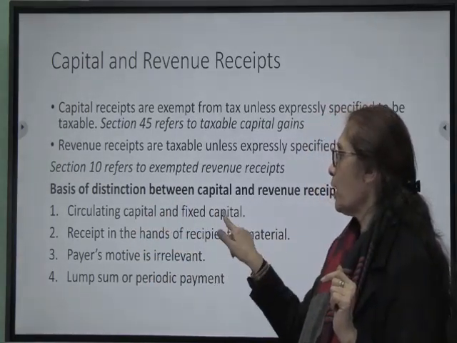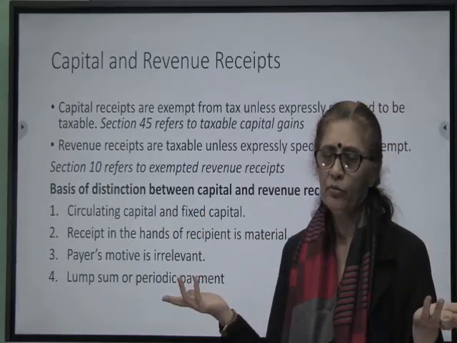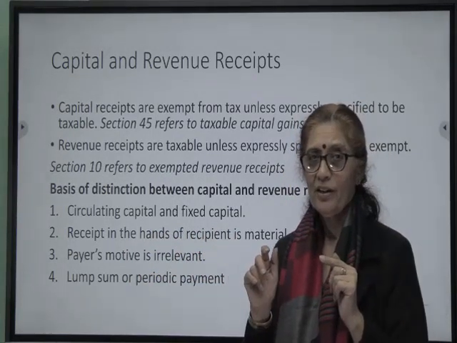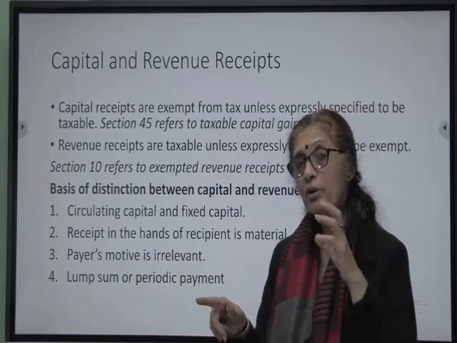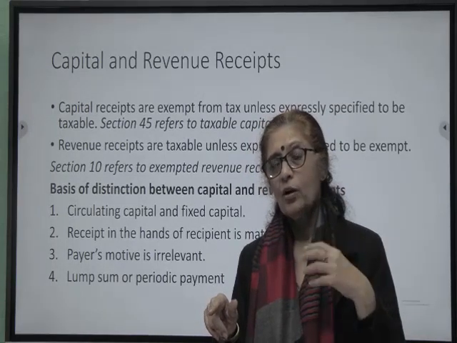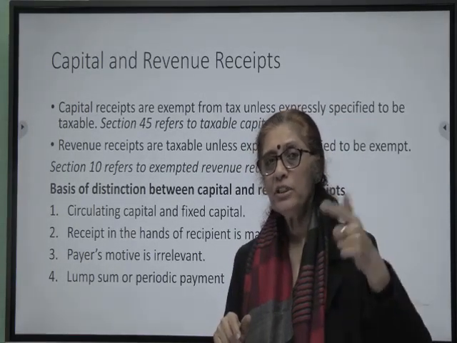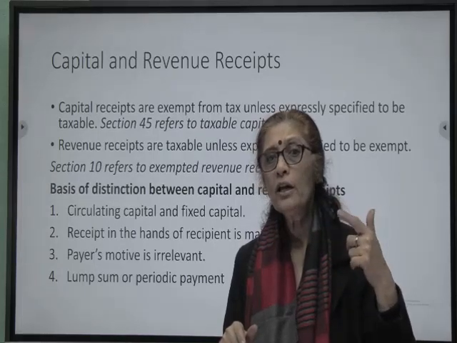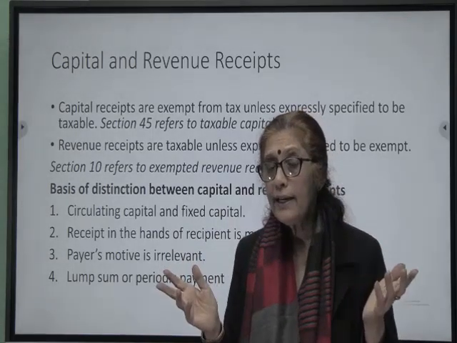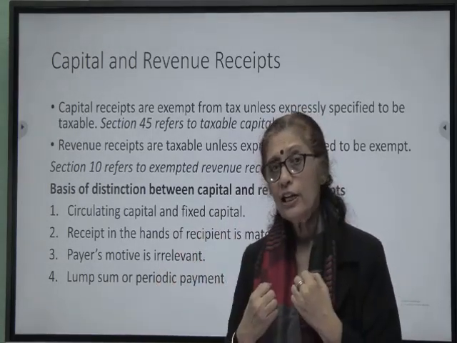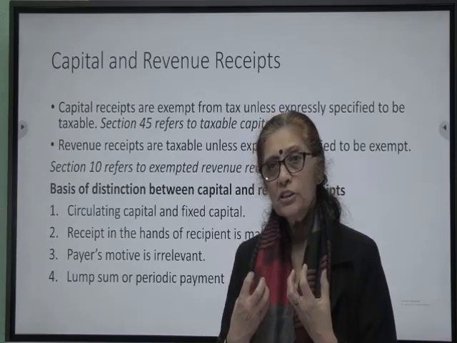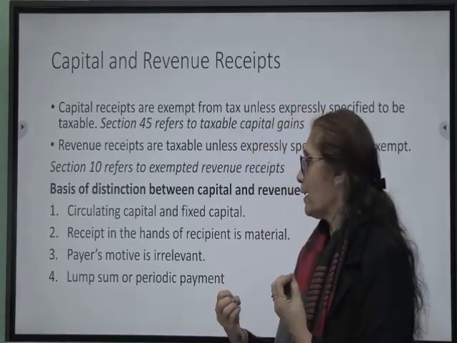What is the difference between capital and revenue? Receipts on account of circulating capital will be revenue, and receipts on account of fixed capital would be capital. This is self-explanatory. Receipt in the hands of recipient is important. Payer's motive is not important. Importance is the person who is receiving the income. Let's say a furniture seller. He sells his furniture and I pay him for the furniture. For him, since it's a part of his regular business, that receipt would be regular revenue receipt. But if I sell my furniture, I'm not dealing in furniture, income that I earn on sale of furniture would be capital receipt, right? So what actually matters is the person who is receiving the income.